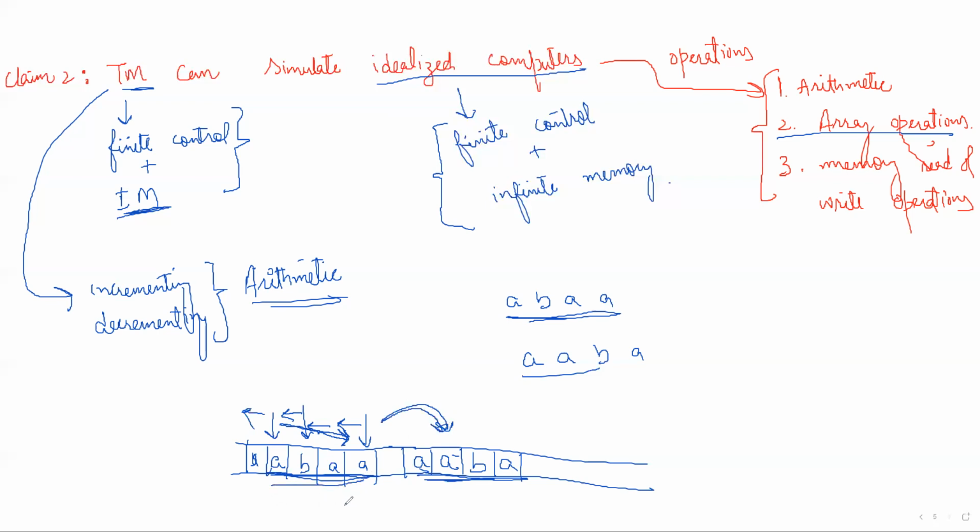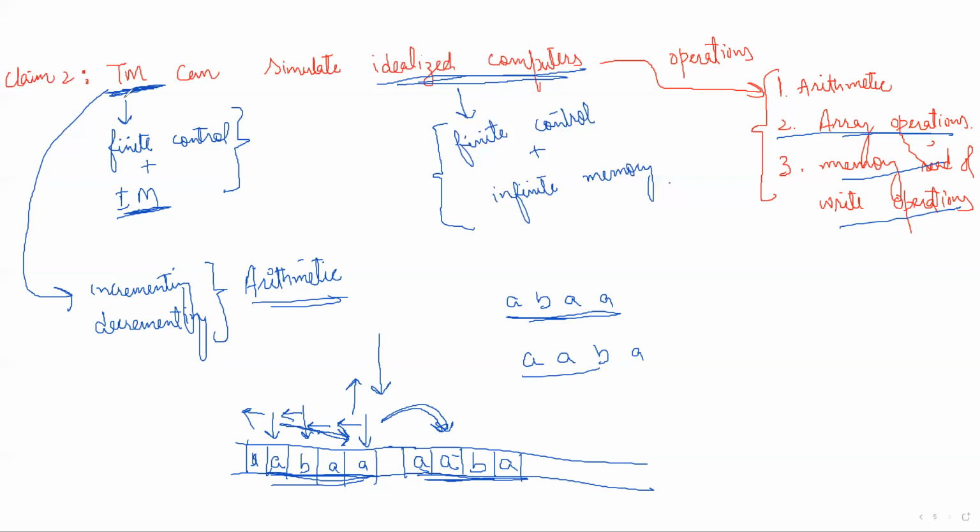Okay. So that means array operations can also be performed by a Turing machine, and these memory read and write operations, because a Turing machine is already reading from this input tape and also writing some new things on this input tape. So memory read and write operations can also be performed by a Turing machine. So all the operations that are performed by an idealized computer can be performed by our Turing machine as well. So we can say Turing machines can simulate idealized computers as well.